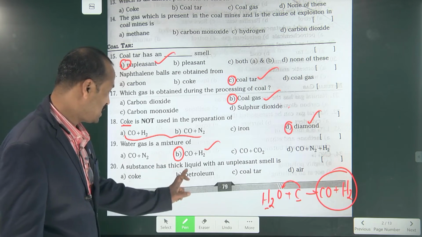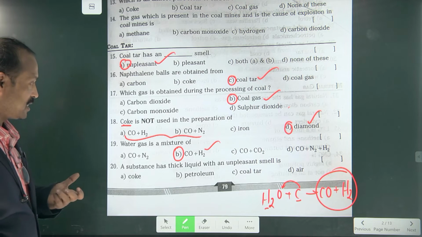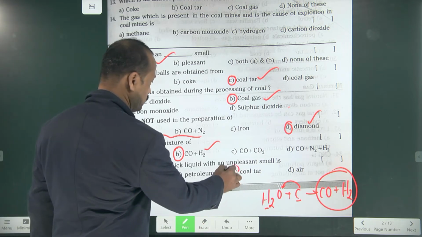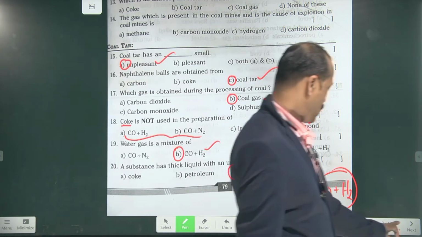A substance is a thick liquid with an unpleasant smell. What is that? Coal tar. Very good boy. Okay. Now go to the next one.